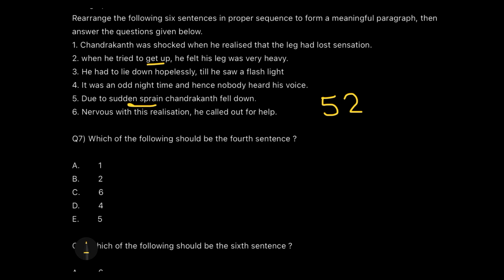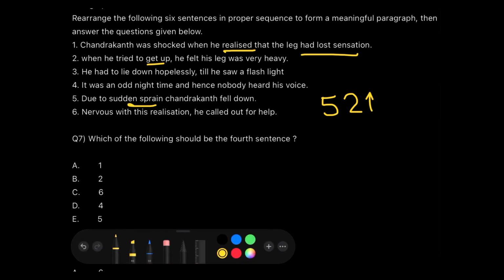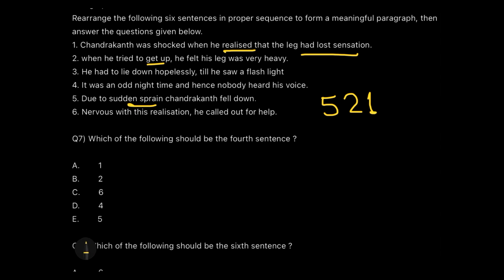Now, after feeling this, he was shocked when he realized that the leg has lost sensation, because any other sentence will not fit well here. I think this is the best, because he fell down, then he tried to get up, and then he felt that the leg was heavy, and then he realized that the leg has lost its sensation.